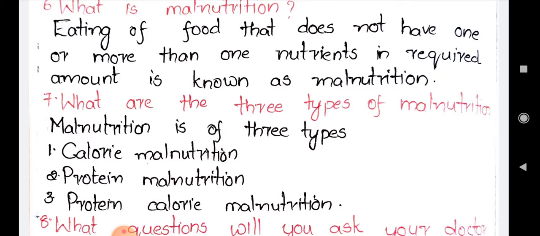As I already said, calories means the energy is measured in the form of calories, and from where do we get the energy? We get the energy from the carbohydrates and the fats. So if both are not taken properly, and along with that proteins are also not taken properly, then it is called protein calorie malnutrition. So there are three types of malnutrition. The first one is calorie malnutrition, the second one is protein malnutrition, the third one is protein calorie malnutrition.